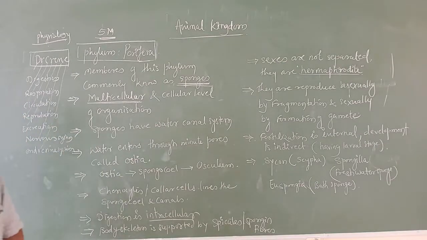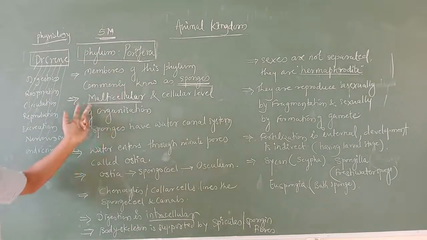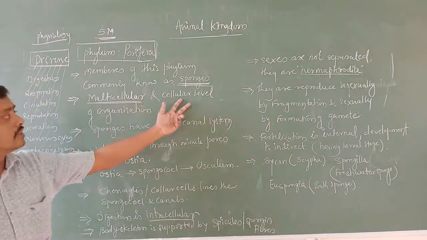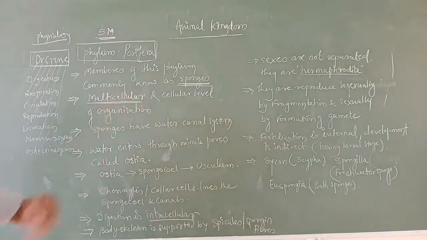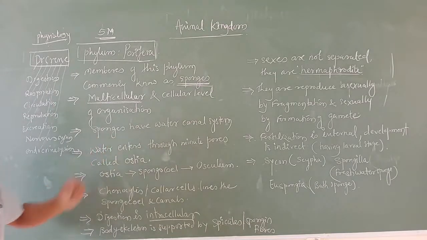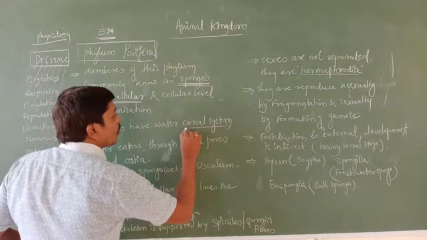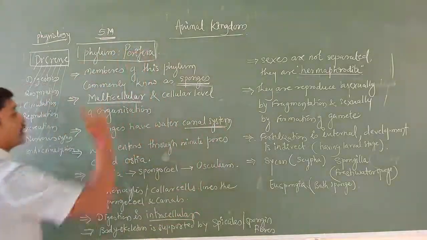Now, as soon as you write the general characters: Porifera, commonly known as sponges, are multicellular and show the cellular level of organization. Next one is sponges have a water canal system. This is the peculiar characteristic of what we are going to call Porifera.